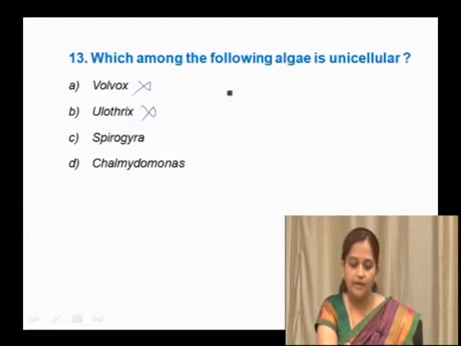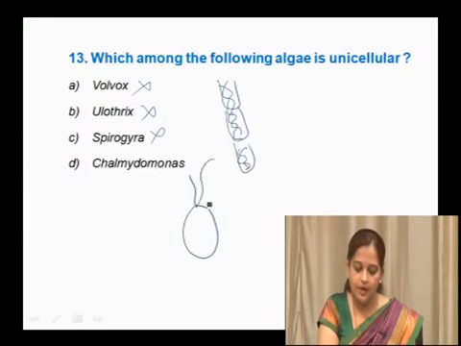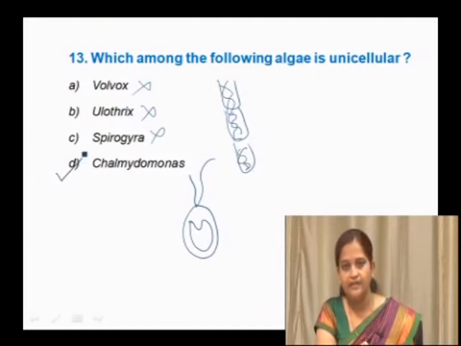Spirogyra is also a filamentous form, so this is also not a correct option. Whereas, Chlamydomonas is unicellular. Therefore, this is the right option. So, D, Chlamydomonas is the right option for this question.